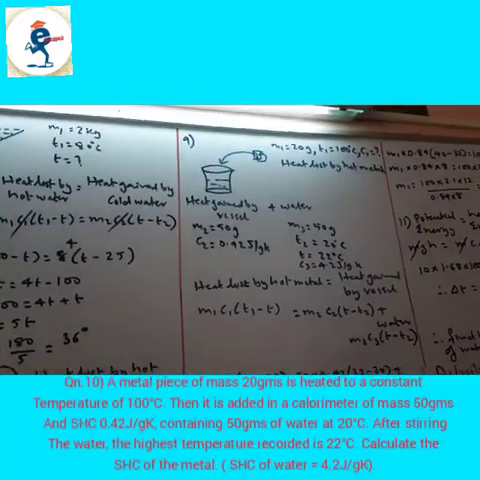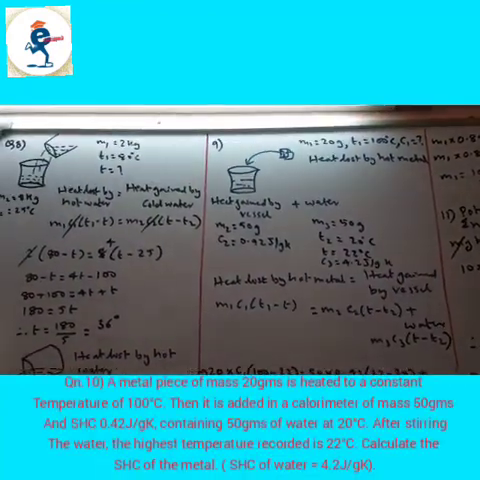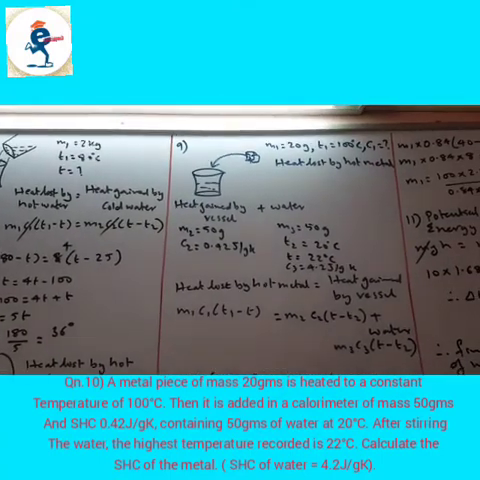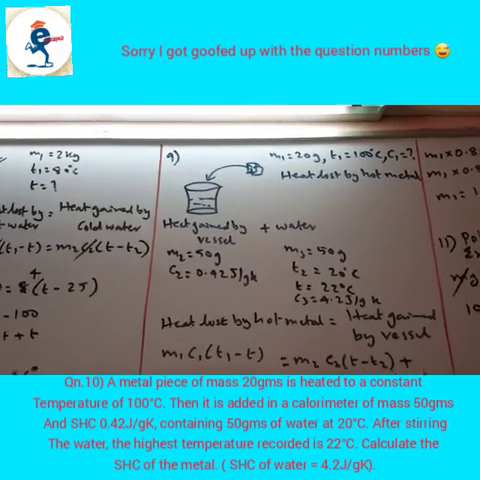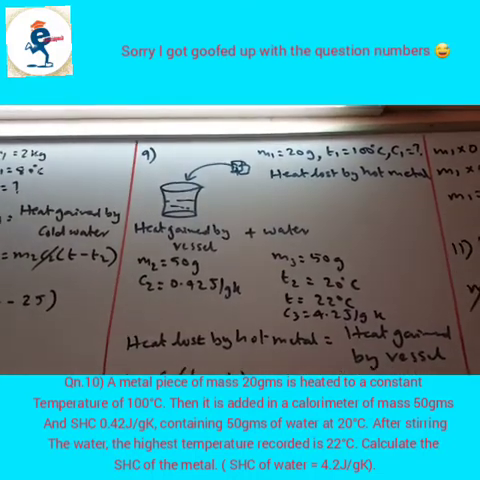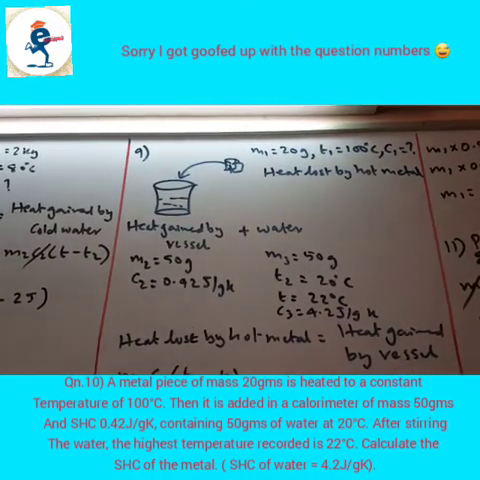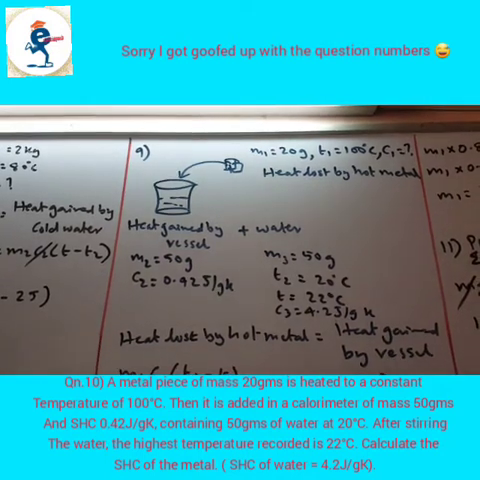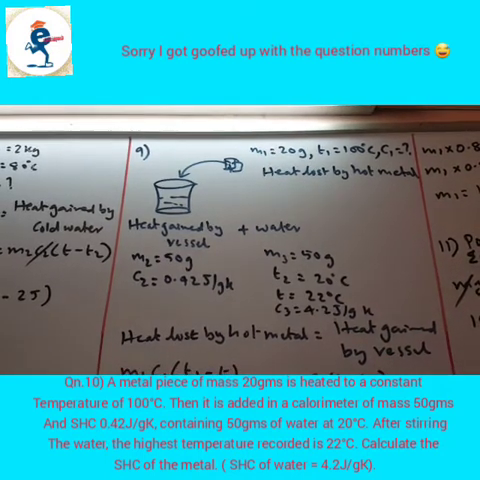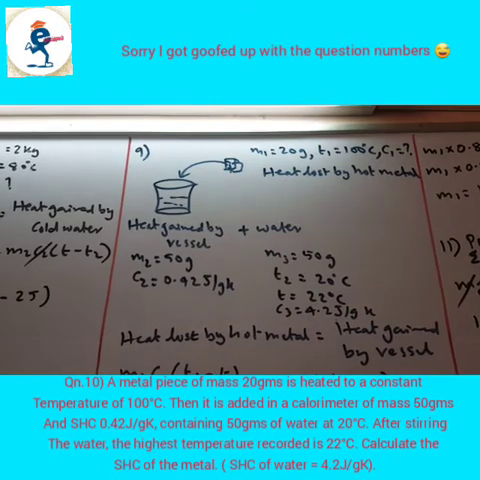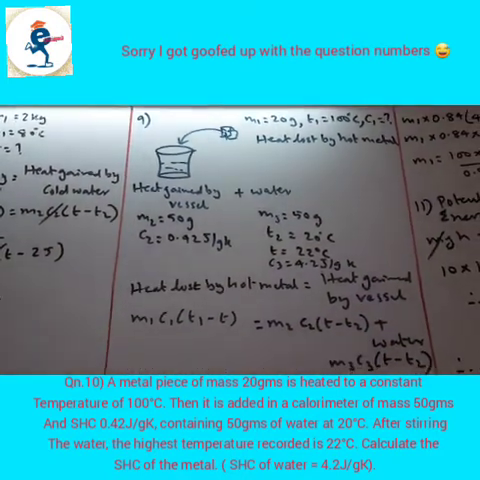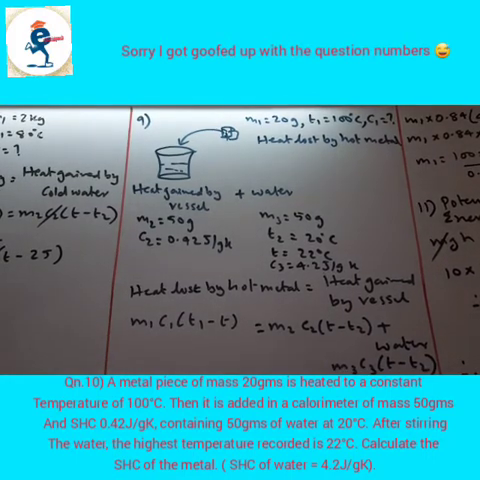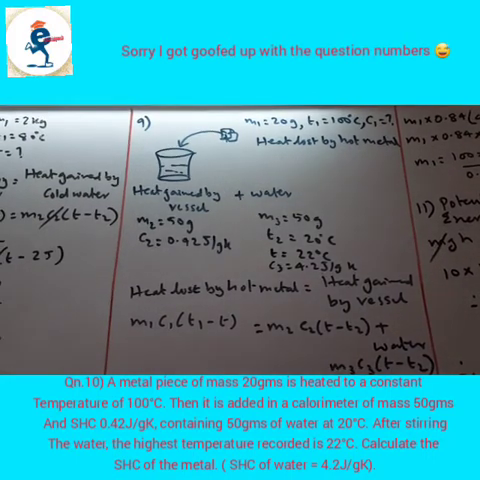Now 10th sum. A metal piece of mass 20 grams is heated to a constant temperature of 100 degrees Celsius. Then it is added to a calorimeter of mass 50 grams and specific heat capacity 0.42 joules per gram Kelvin, containing 50 grams of water at 20 degrees Celsius. After stirring the water, the highest temperature recorded is 22 degrees Celsius. Calculate the specific heat capacity of metal. The specific heat capacity of water is 4.2 joules per gram Kelvin.